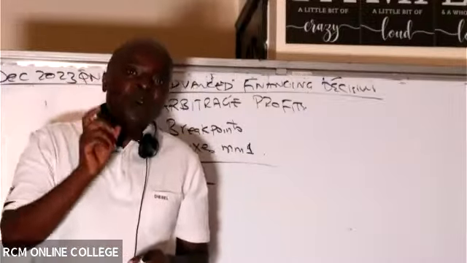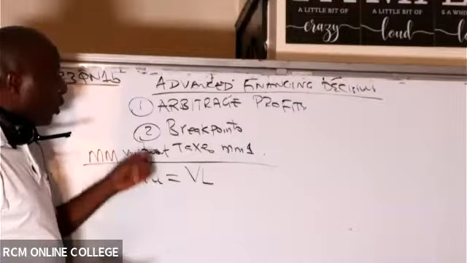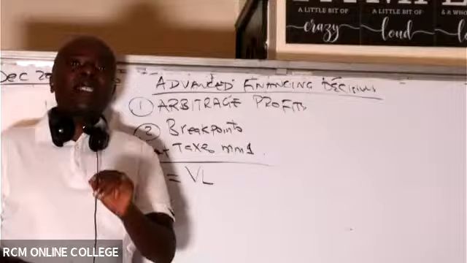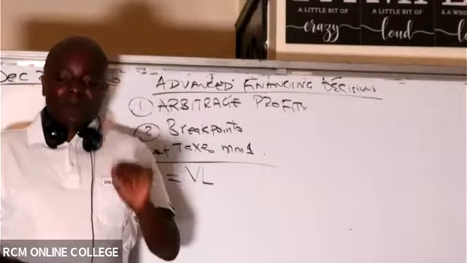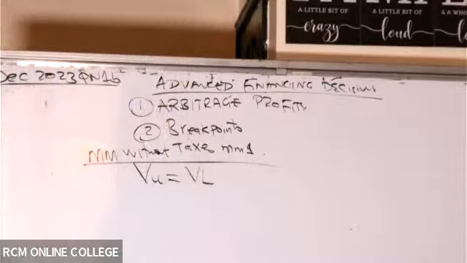But if there are no taxes, according to Modigliani-Miller 1, then the value of an unlevered firm will always be the value of a levered firm. Ladies and gentlemen, remember, you can't start getting the cost of equity of Kaka without knowing the firm values. So step number 1, please give us the firm values.